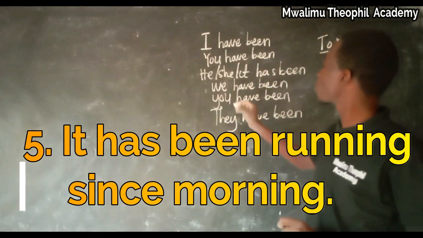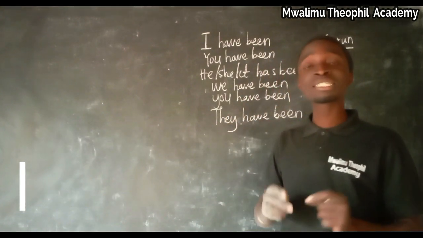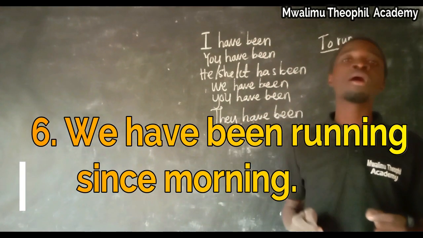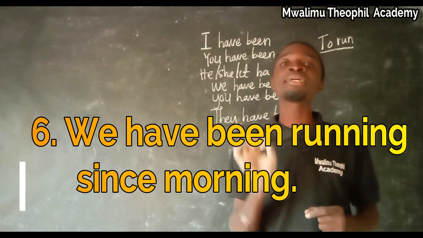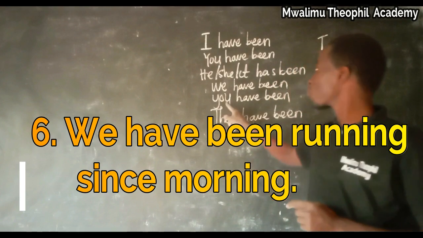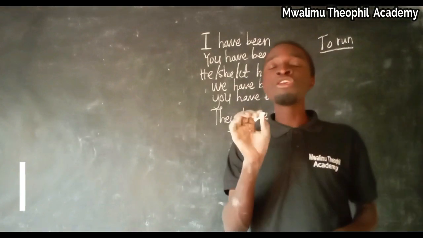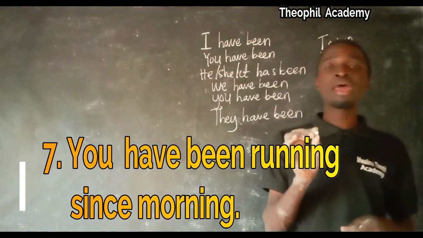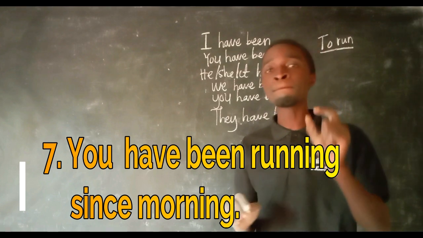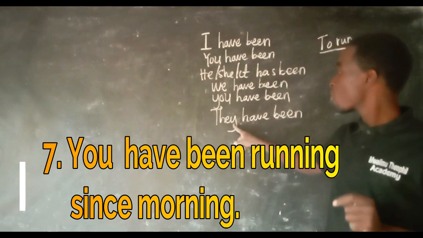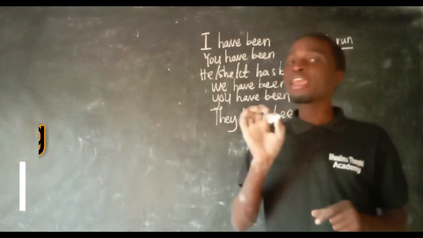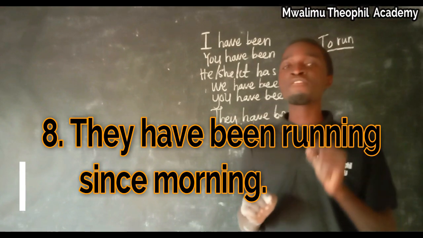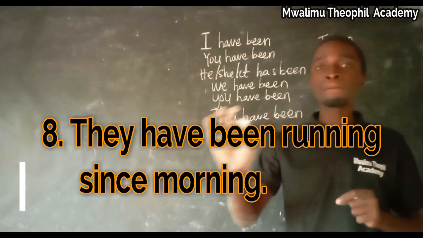Now, let us see the way we use we. For example, we may construct a sentence that we have been running since morning. We have been running since morning. For the case of you, we may construct a sentence that you have been running since morning. You have been running since morning. For the case of they, we may construct a sentence that they have been running since morning. They have been running since morning.